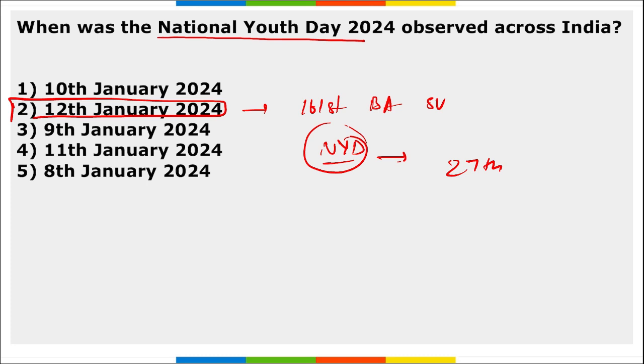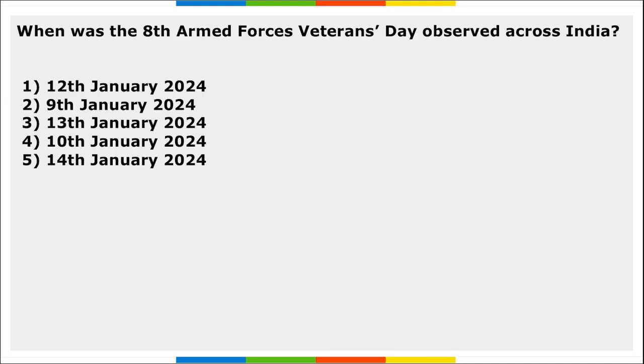And there is a theme that you can remember: Viksit Bharat by 2047, yuva ke liye, yuva ke dwara. This is the theme for the 27th National Youth Day that was observed on 12th of January 2024.